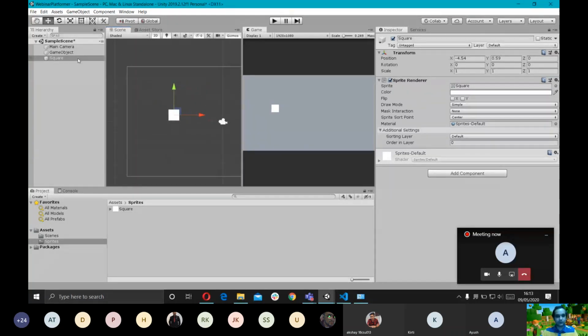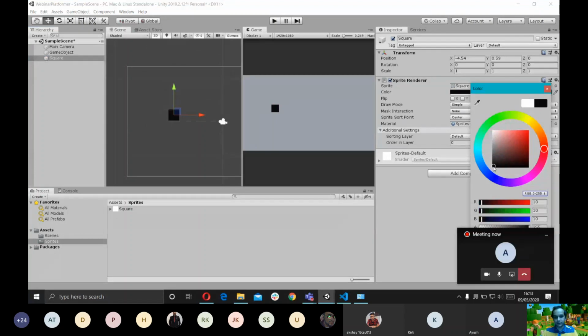So now this is also a game object. This game object has a transform component and a sprite renderer component. The sprite renderer, just as the name goes, is rendering the sprite that we just created onto the scene. So I'm gonna change its color to this black.